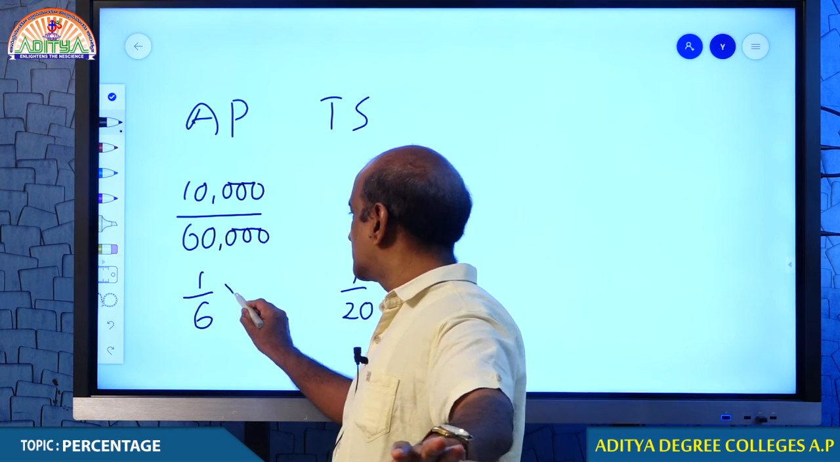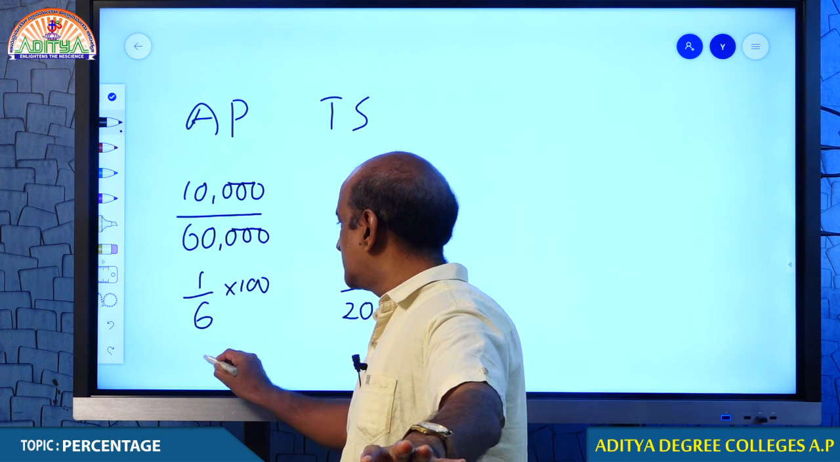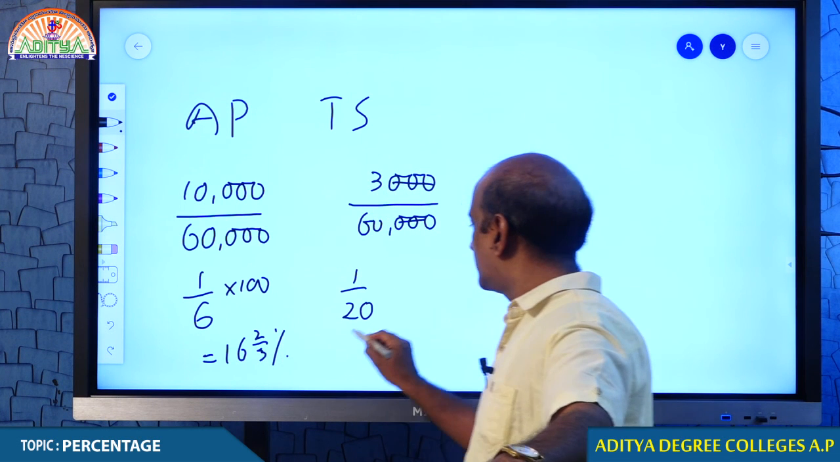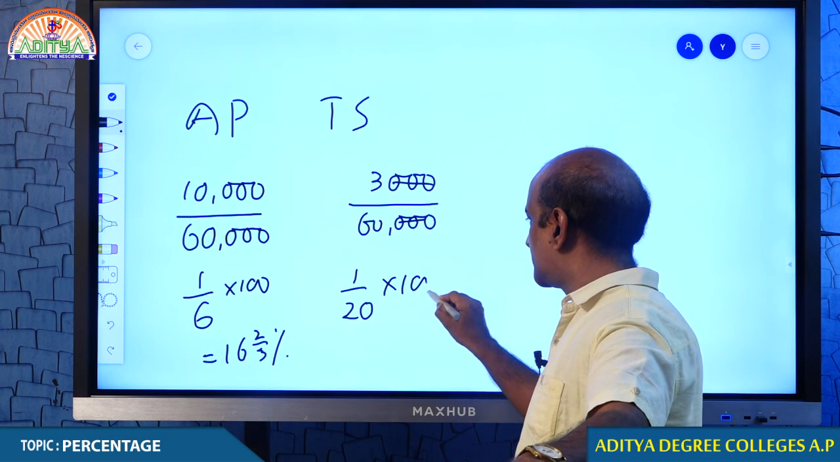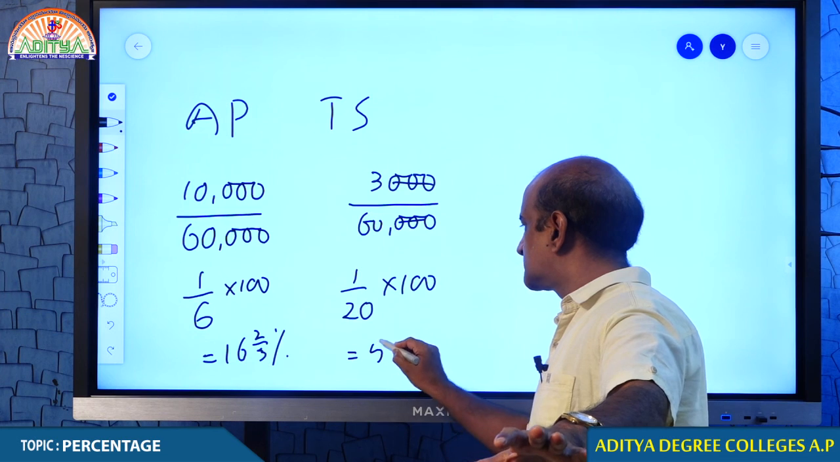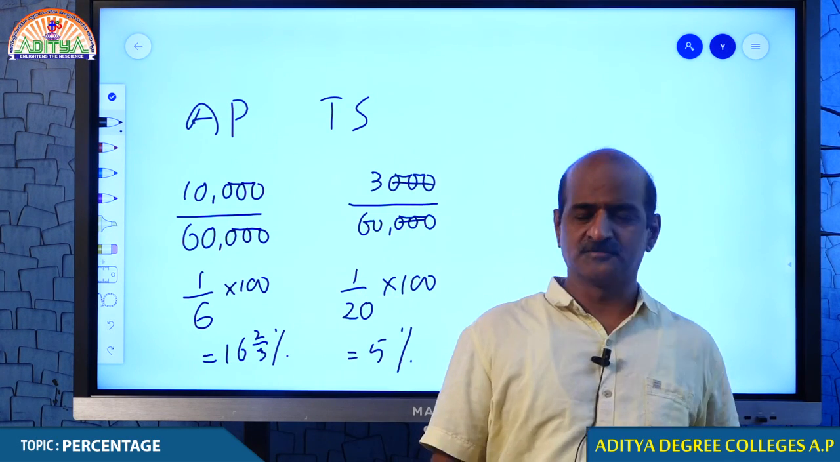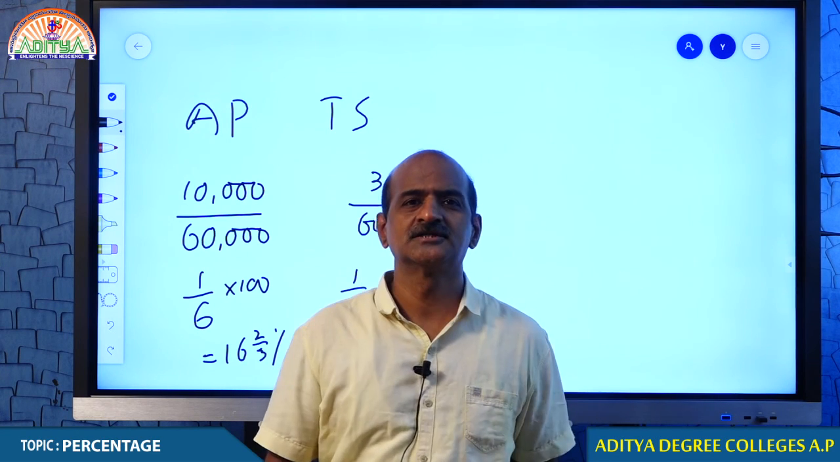And if you want to convert the same into 100, come on student, that comes around 16 2/3%. If you want to convert the same into percentage, it comes around 5%. So these figures I have taken from newspaper because that is the only source where we can get the information.